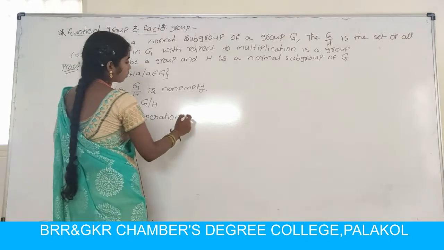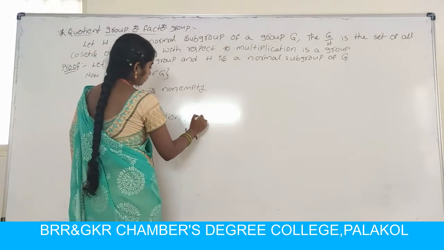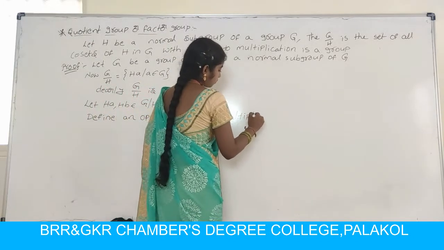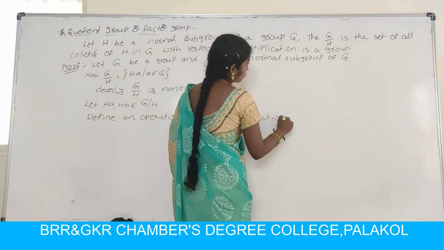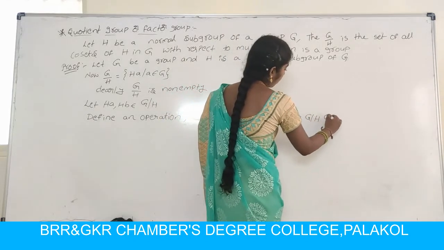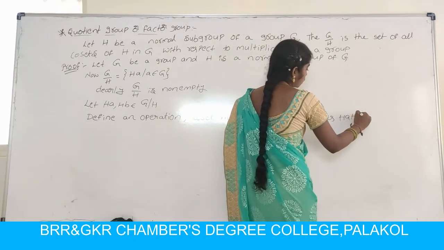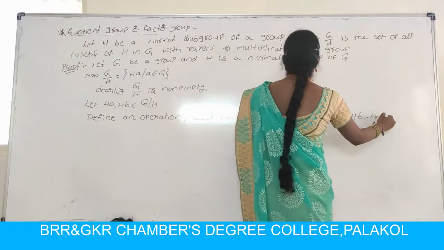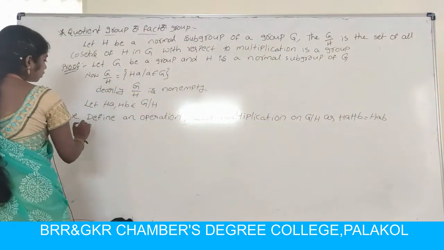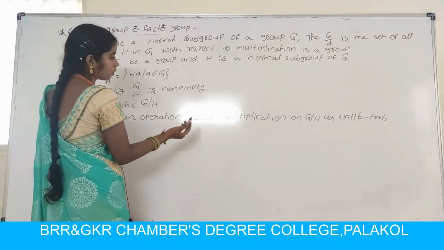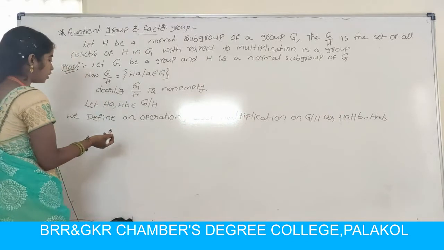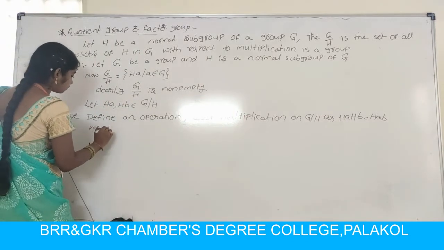Now we define an operation, coset multiplication, on Z by H as Ha Hb is equal to Hab.